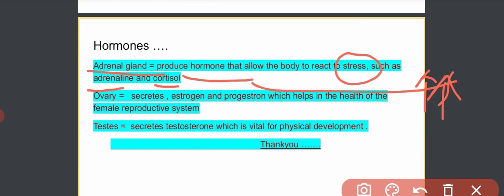Therefore doctors always say that we should maintain our hormone level. If we are taking more stress, it may cause depression and panic attacks also. Therefore we should be careful.